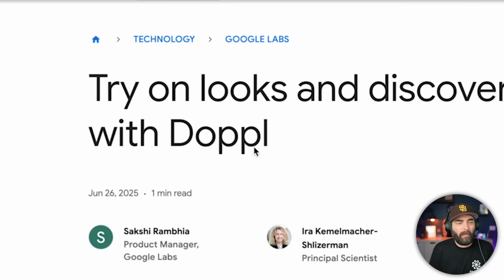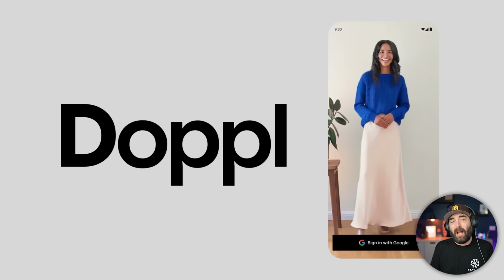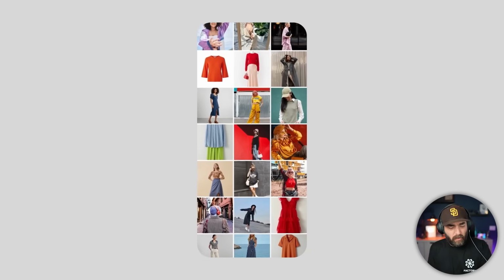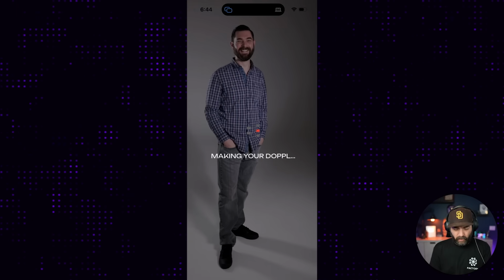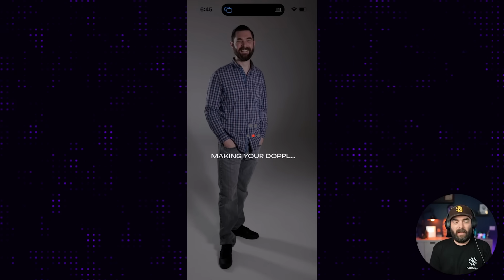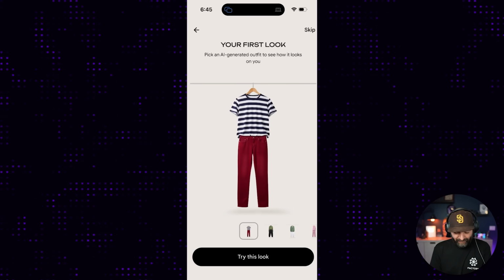We also got a new app out of Google this week called Doppl, which I believe is short for doppelganger, but it's an app where you can upload a photo of yourself and then virtually try on different clothes. So I went ahead and downloaded the app. I can upload an image of myself here. I'll go ahead and use this image. It's making my Doppl, and now it's giving me various looks that I can try, like this or this.